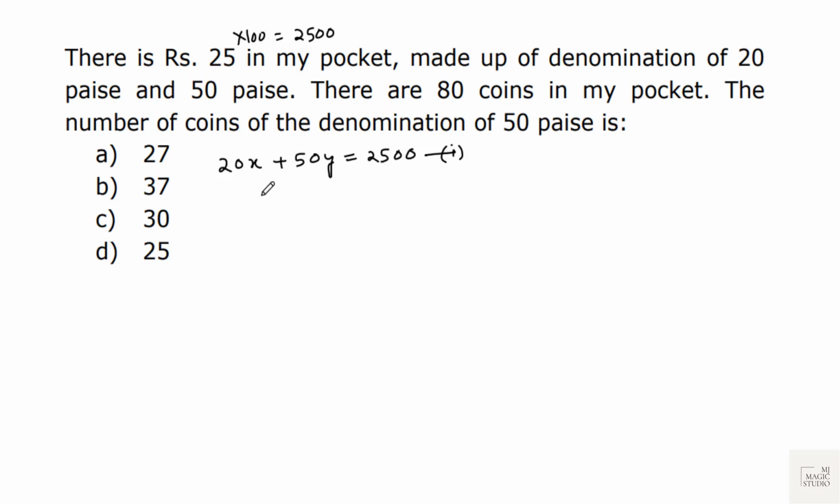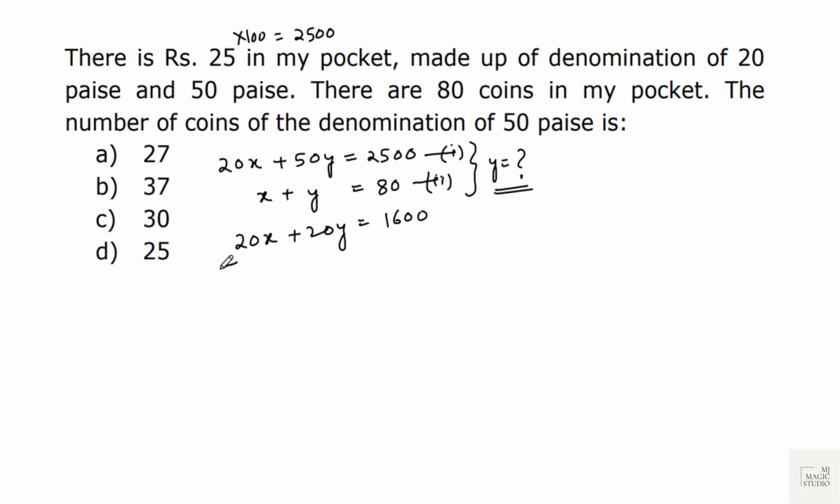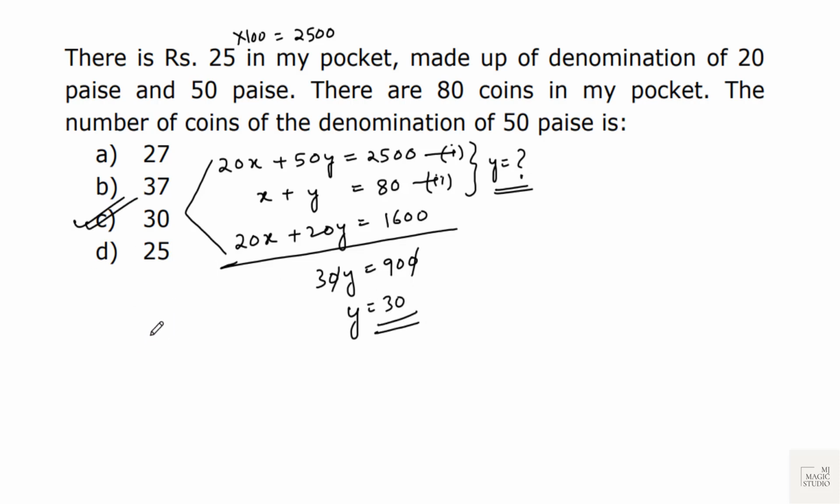There are 80 coins in my pocket. That means X plus Y, the total number of coins, is 80. The number of coins of denomination 50 paise, by solving this, we are looking for the value of Y. Two equations are there, we can find the value of Y. Let's multiply this by 20. So we'll have 20X plus 20Y equals 1600. And now if we subtract these two, equation 1 and equation 3, 50Y minus 20Y is 30Y. 2500 minus 1600 will give 900. And then Y is equal to 30. We have got 30 coins of denomination 50 paise.